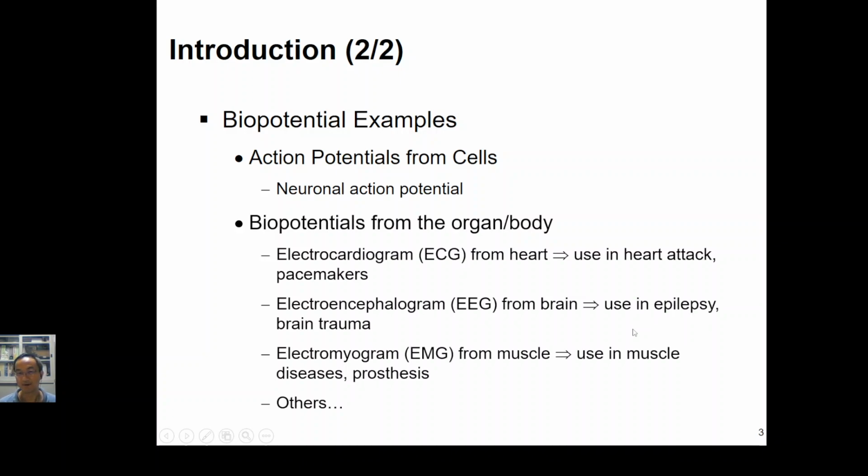As I mentioned before, cells actually can provide biopotential signal, but only the excitable cell, please remember. So what kind of cell can provide the biopotential signal? For example, the neuron cell. If the neuron cell cannot generate the biopotential, actually we can't move anymore. Other than the cell, we have a lot of organs inside our human body that can generate the biopotential. For example, the heart. The heart, if it generates the biopotential, what we so-called is the electrocardiogram.